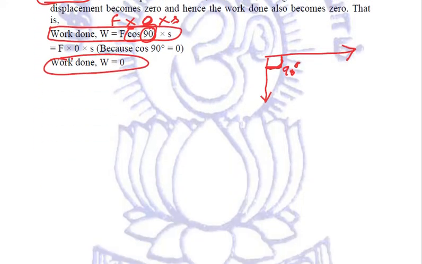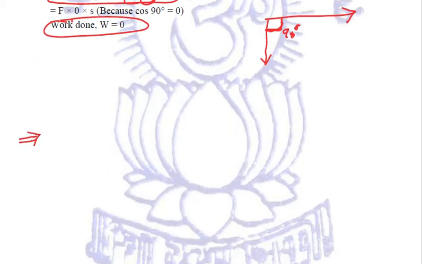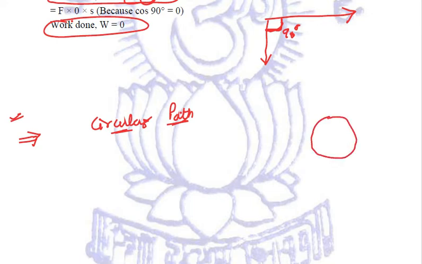The most important thing that we need to remember, which comes in the questions many times, is whenever a body is moving along a circular path, we know that there is a centripetal force which is exerted from the center, and this centripetal force is always perpendicular to the direction of motion.